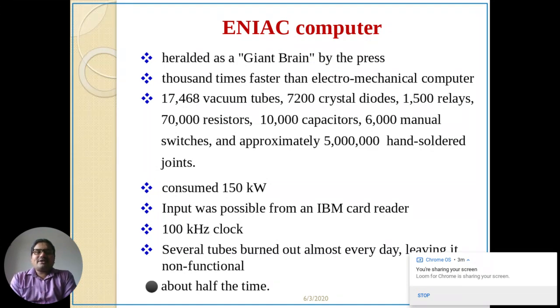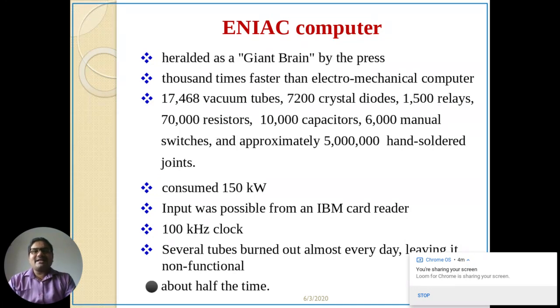It is basically an electronic calculator, and it is much faster than electromechanical devices. It used more than 17,000 vacuum tubes, 7,200 crystals, 1,500 relays, and 70,000 resistors. All these made the ENIAC consume a lot of power, 150 kilowatts. See how high the power consumption was, and how slow it was.